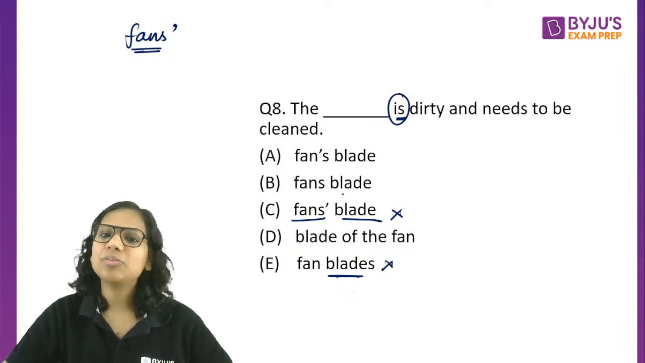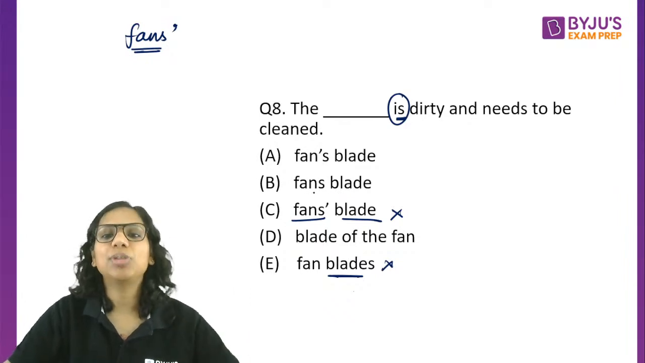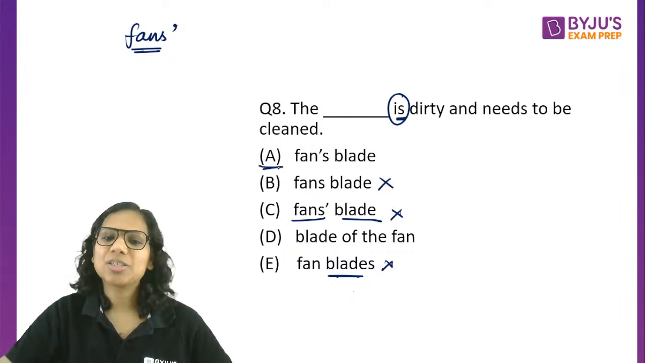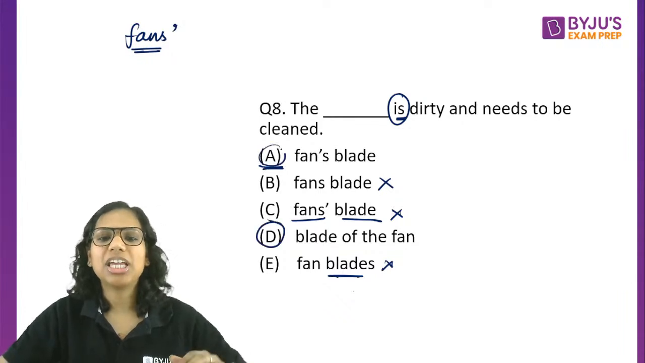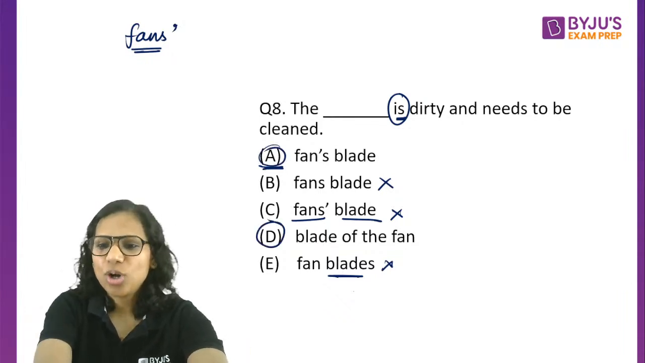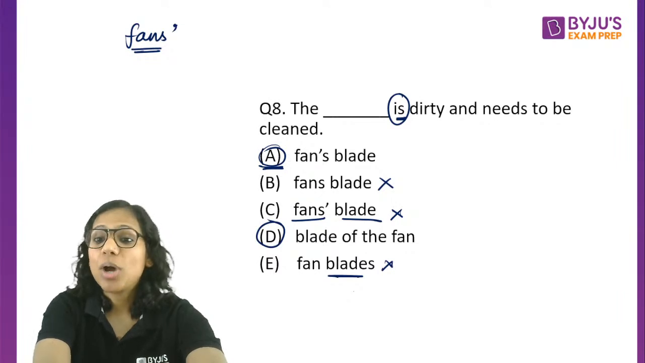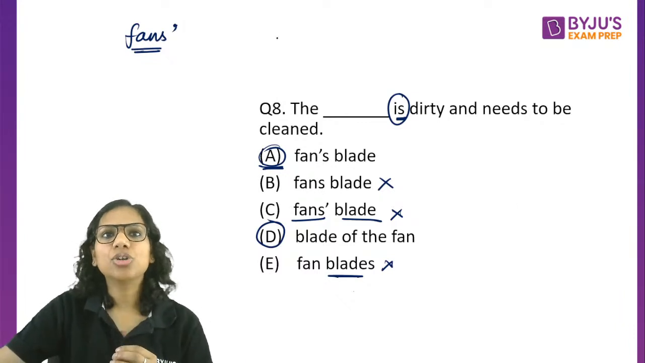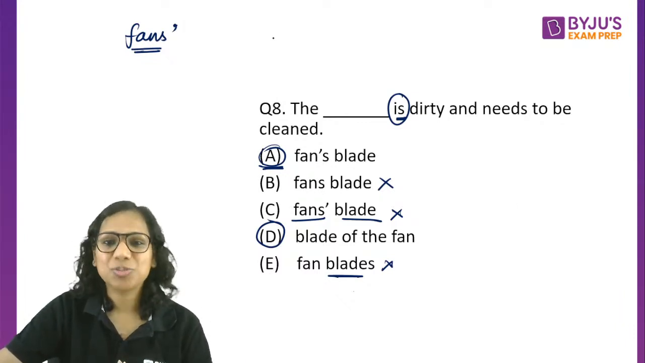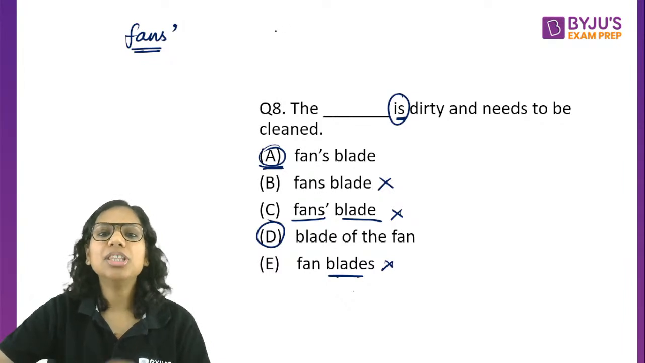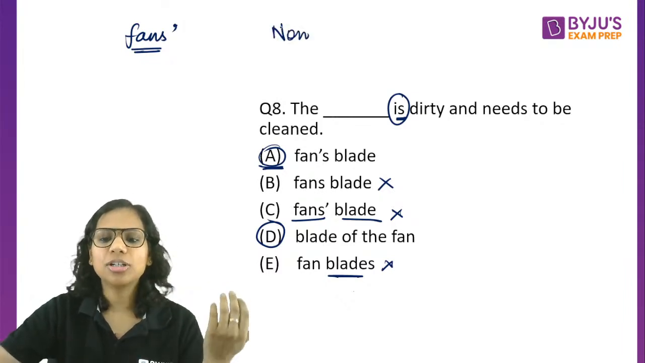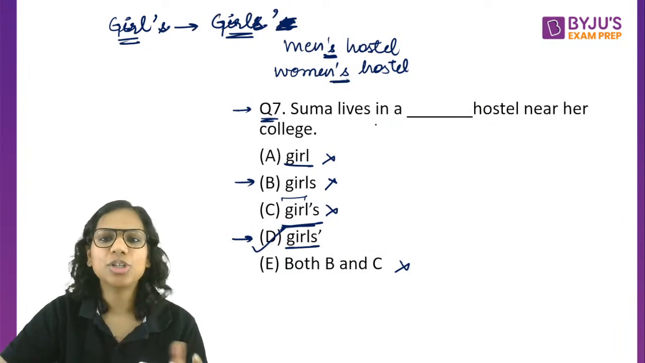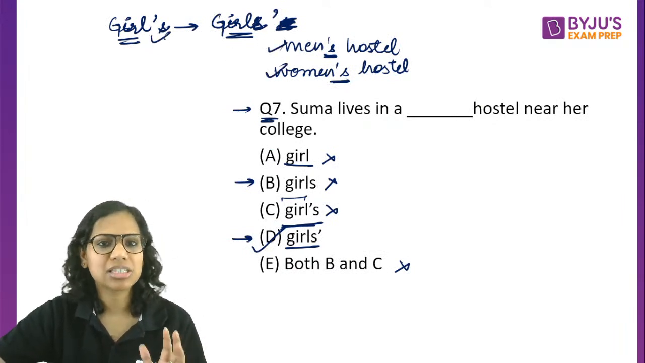Fan's blade. B can be eliminated easily because fan ka blade. That is the idea. The blade belonging to the fan. So actually, and this is what happened, I expected most of the students to be confused between A and D. Right. So I've got a lot of A's and D's here, like quite a few A's in fact. Now here's a concept that's actually not something that you come across until you read a grammar book, right? So with non-living things, we just talked about living things here. When we talked about girls, we talked about living things, men's, women's, girls, right?